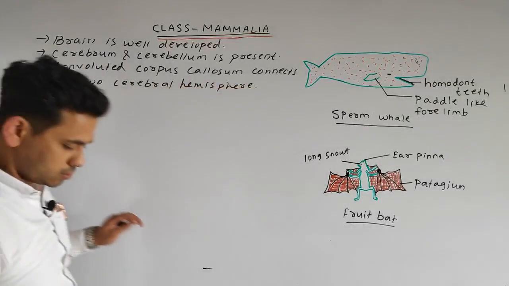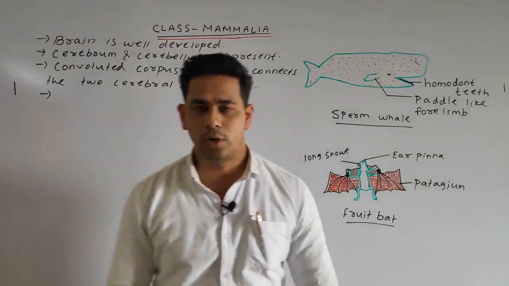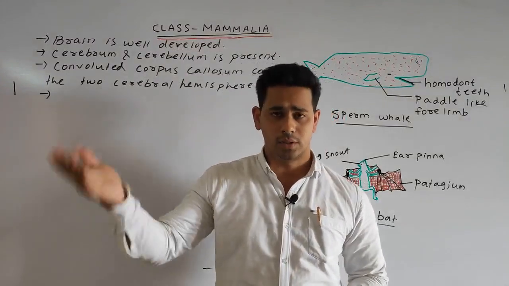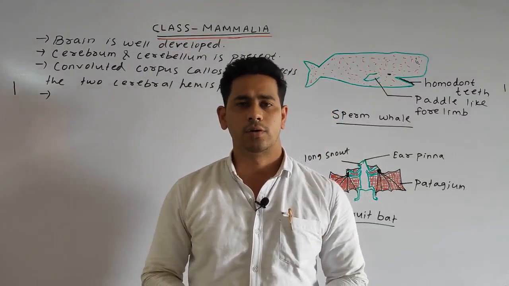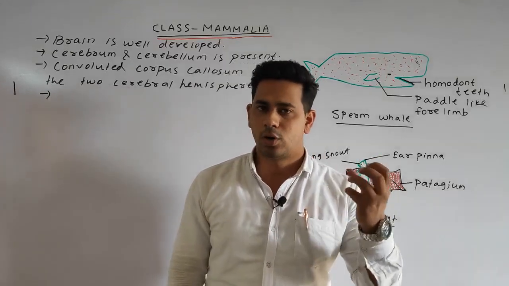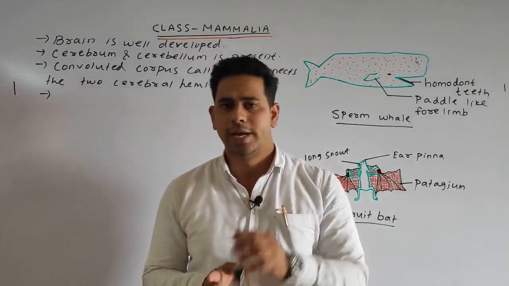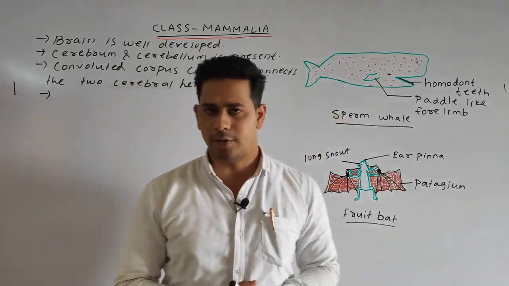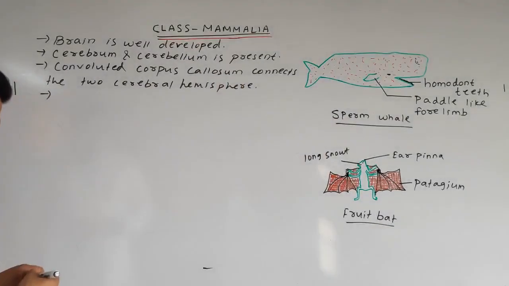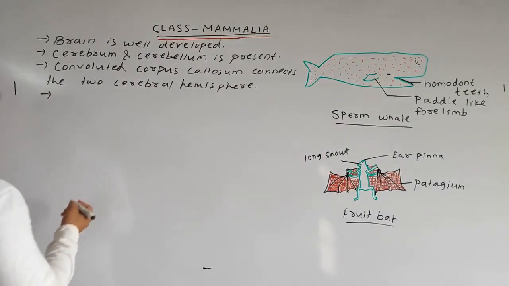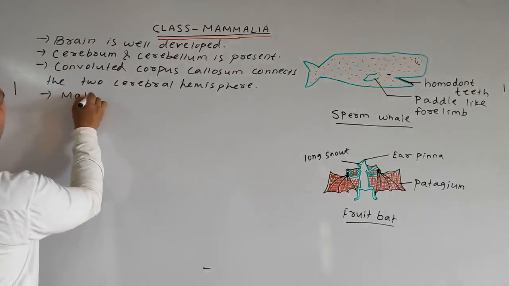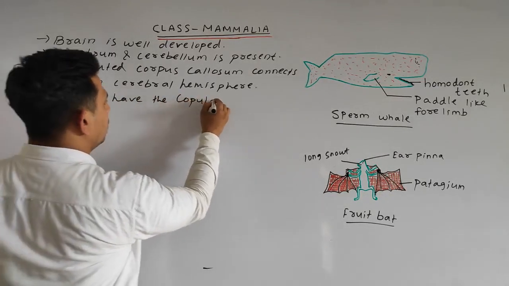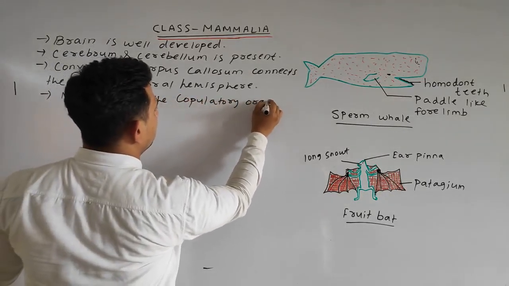Next, the males have the copulatory organ called the penis. This also we will read in the second year, that the male consists of the copulatory organ, called a penis, by which during sexual intercourse it deposits the sperm inside the female reproductive tract. So we can write our next point: males have the copulatory organ.